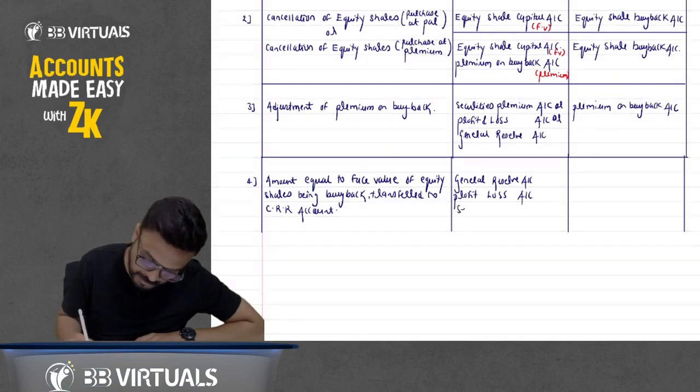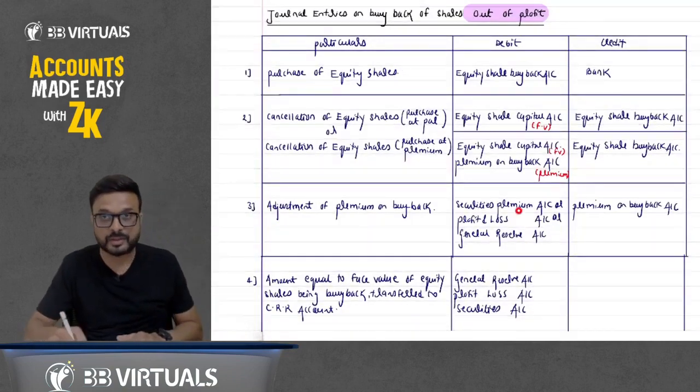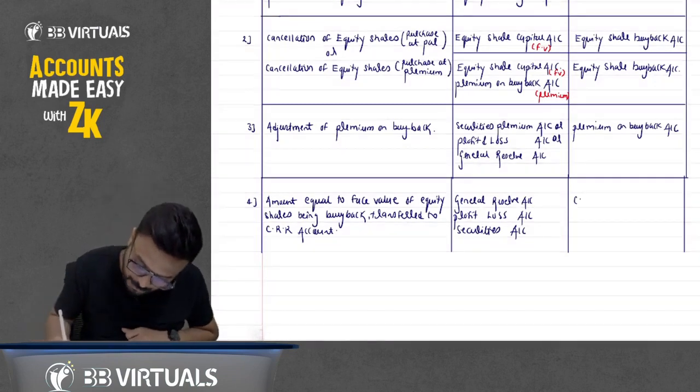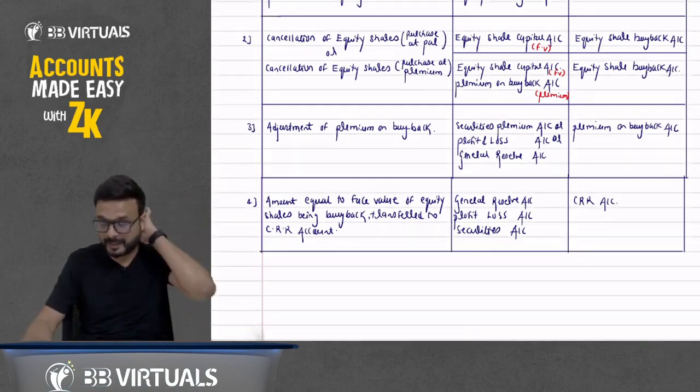You can debit securities premium account. This column is of debit, and this column is of credit, and we will credit capital redemption reserve account.